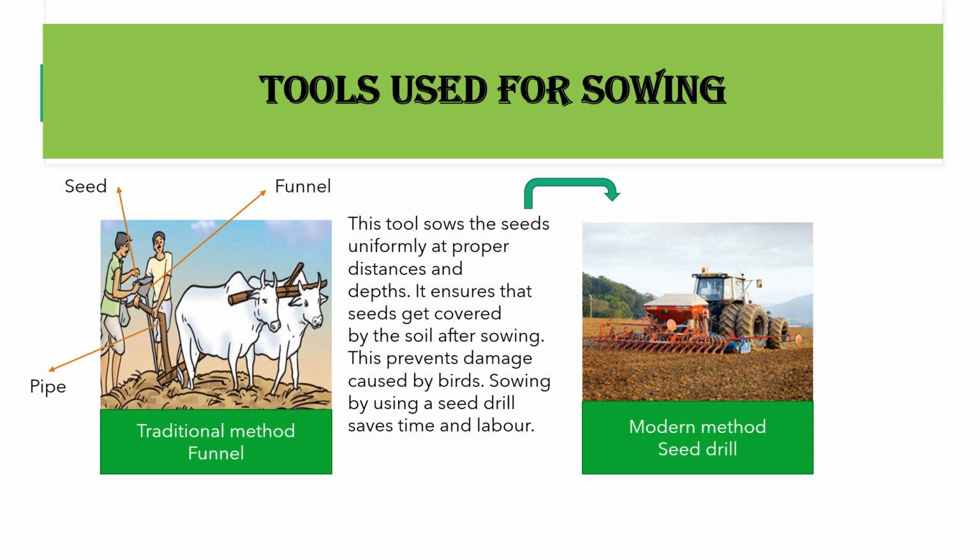And using this seed drill helps to save time as well as labor. And it's very important that seeds should be placed at proper distance so that every seed gets sufficient sunlight, nutrients and water from the soil.